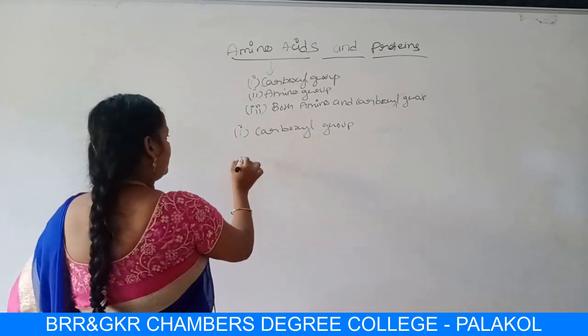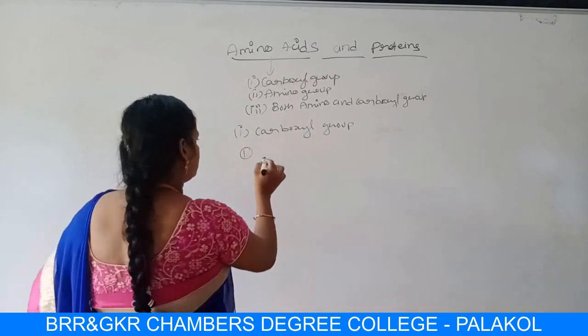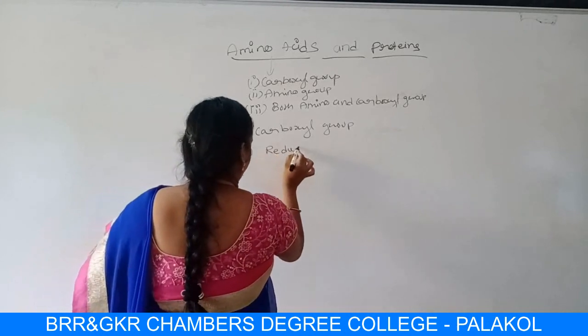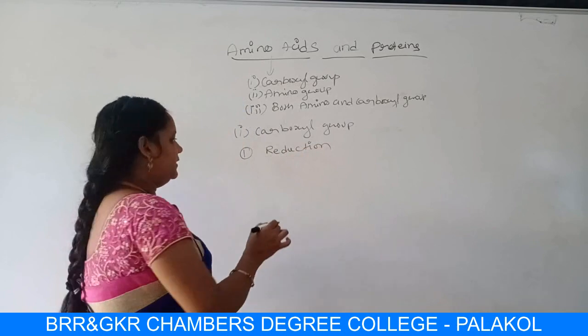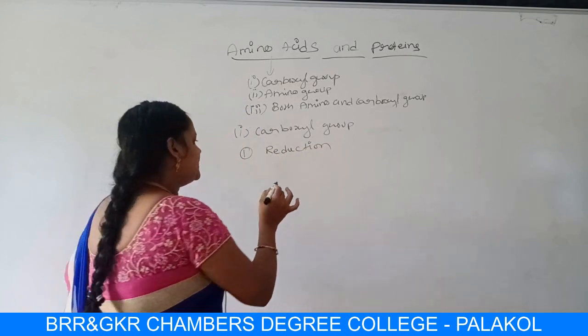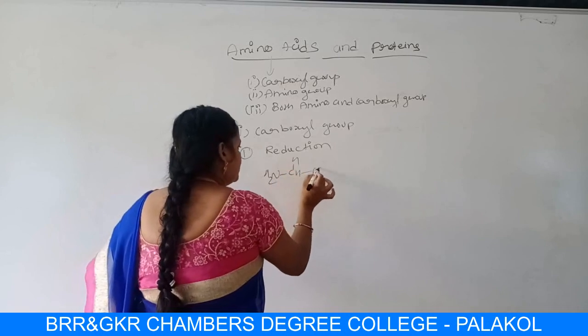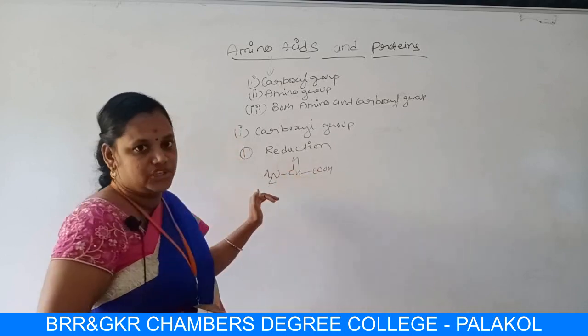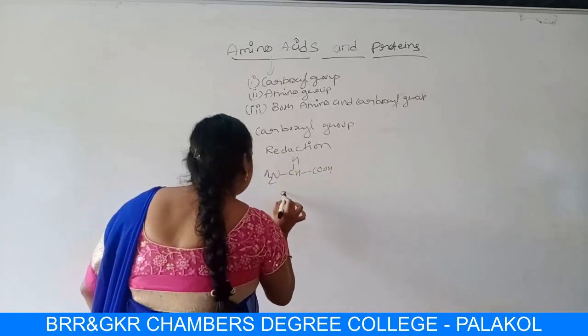In that, the first reaction is reduction. For example, take glycine. What is the formula of glycine, students? NH2CH2COOH is the formula of glycine.